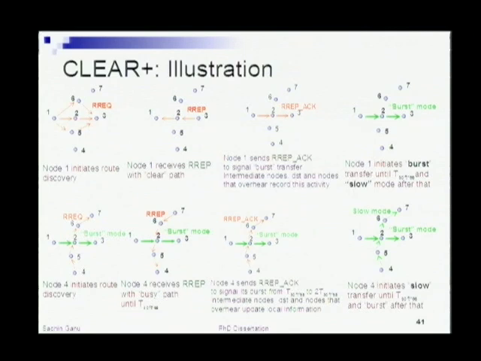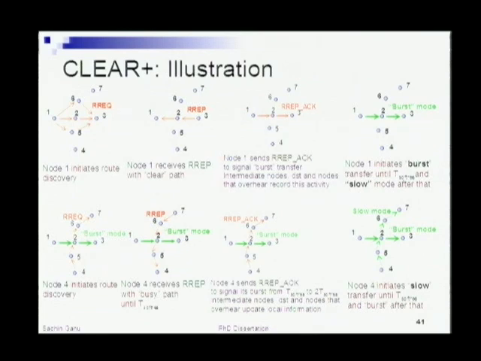So both of these indicate to node 1 that the path is clear for you to initiate your burst. Once the source receives this indication, it will set up a loose confirmation. It sends an explicit acknowledgement, a route reply acknowledgement, to tell the intermediate node and the destination that, since you have indicated there is no flow going on, I'm going to be scheduling my burst from now until a particular configurable burst duration.